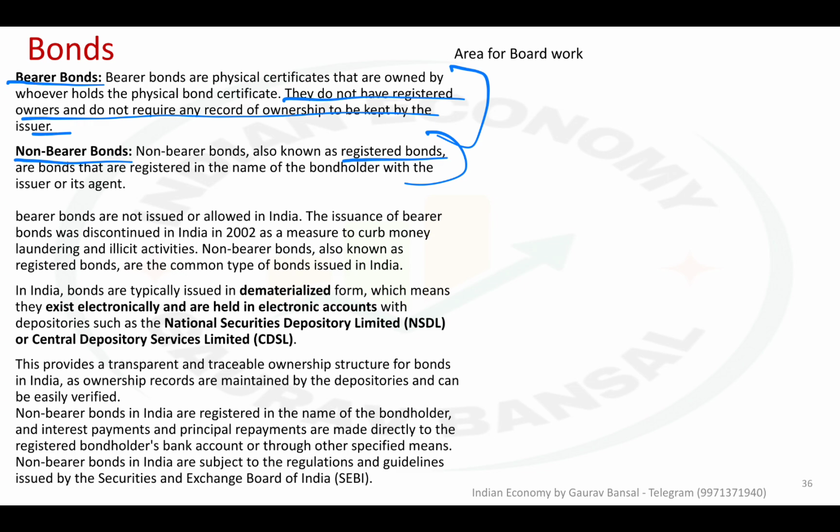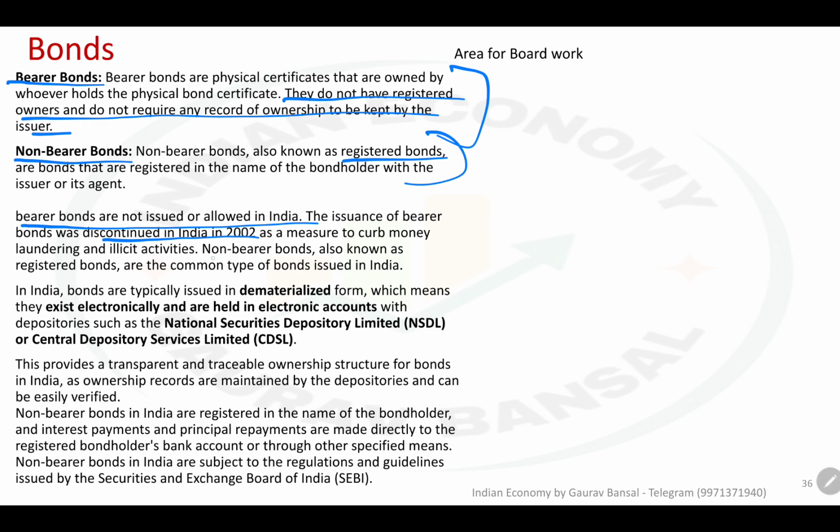So the current situation in India is that the bearer bonds are not allowed in India anymore, and it was discontinued in 2002 to curb the money laundering and the other activities. It was used for terror financing also. So under the TADA, which was a very notorious act, it was made an offense to issue such bonds.